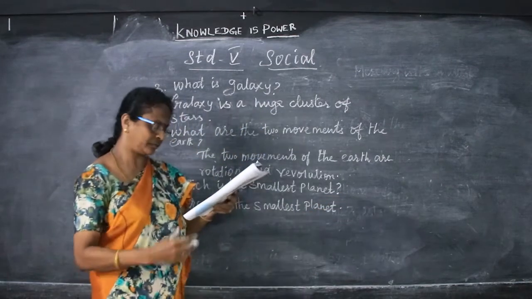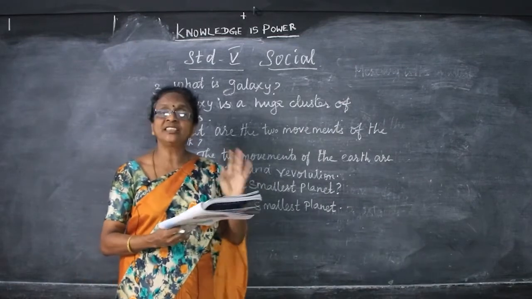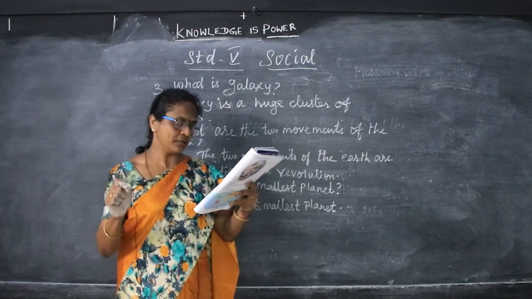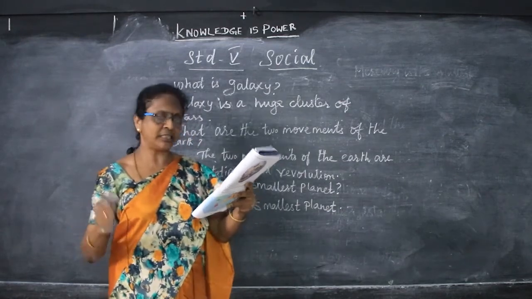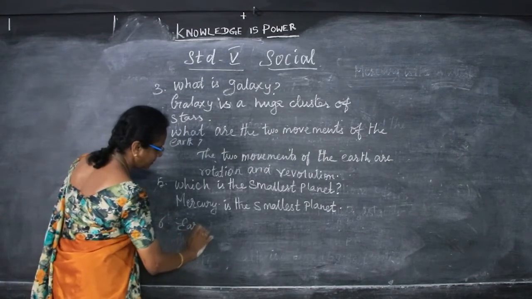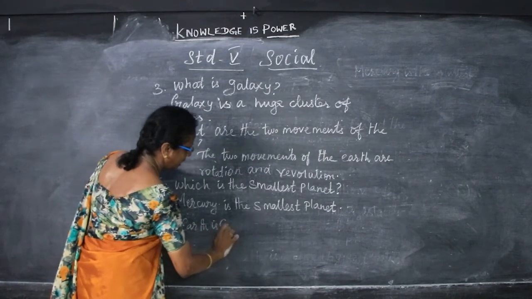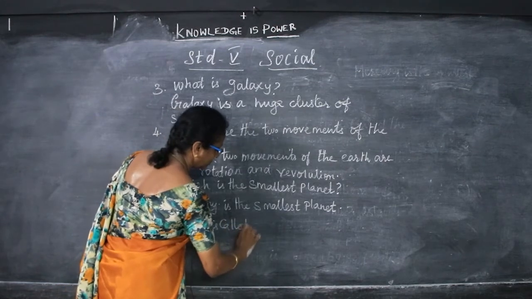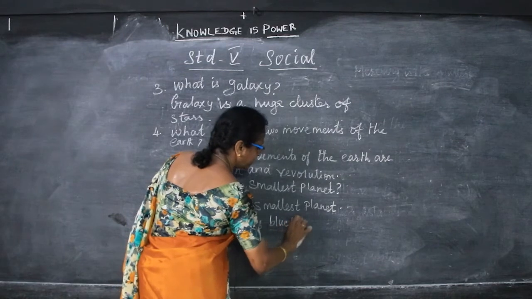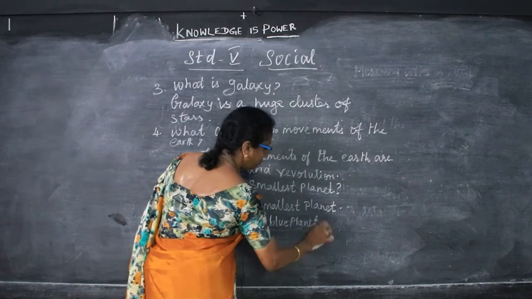Okay then. Which is called the Earth's twin? Venus is called the Earth's twin. And Mars you already know as the red planet. And Earth is called as dash. What is that? That is the blue planet. Earth is called the blue planet.